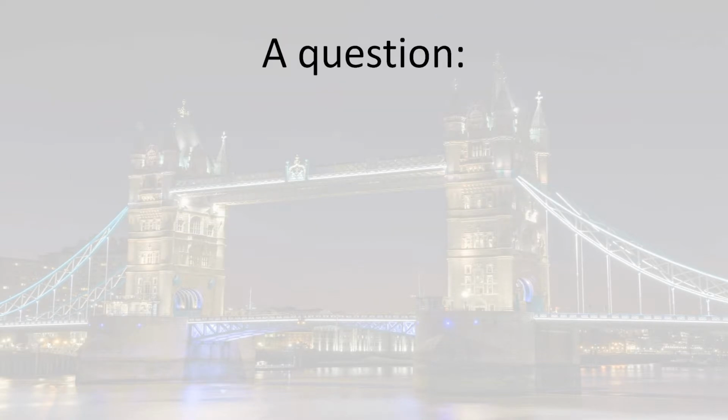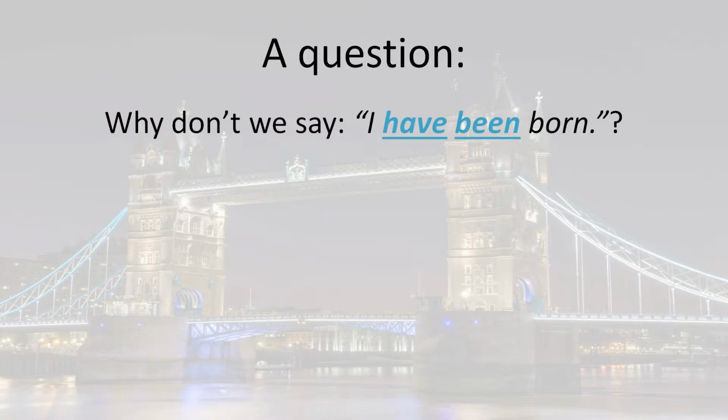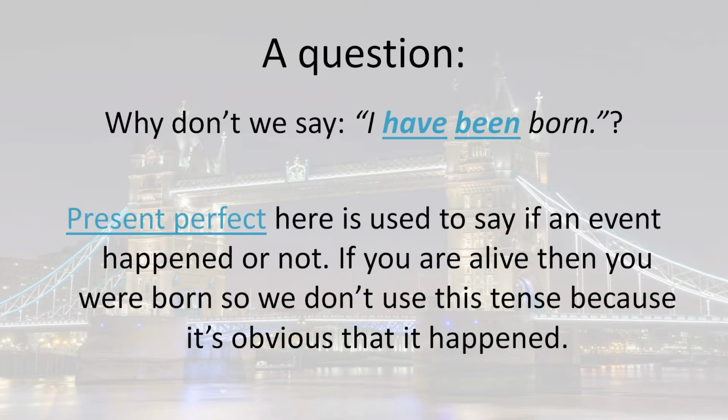Firstly, a question. Why don't we say, "I have been born?" Present perfect is used when you don't know if an event happened or not. If you are alive, then you were born, so we don't use this tense because it's obvious.